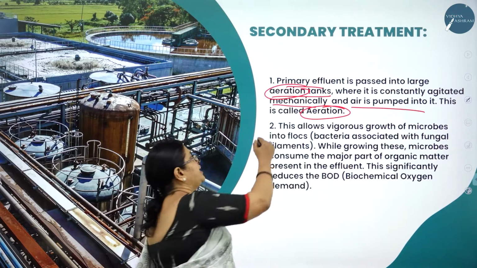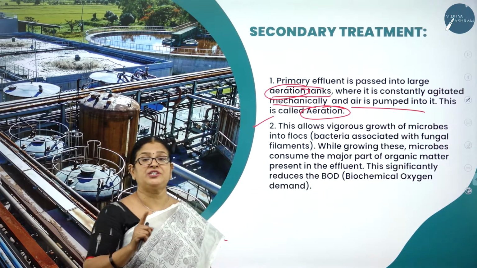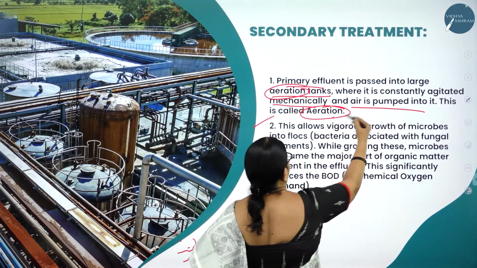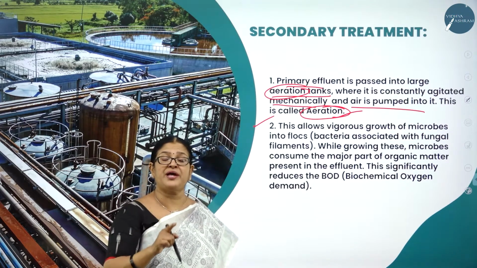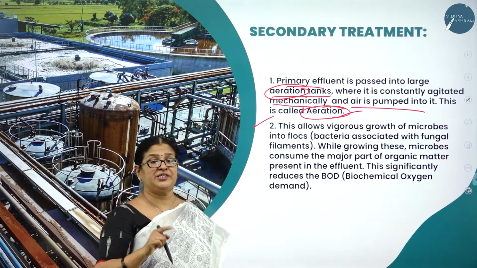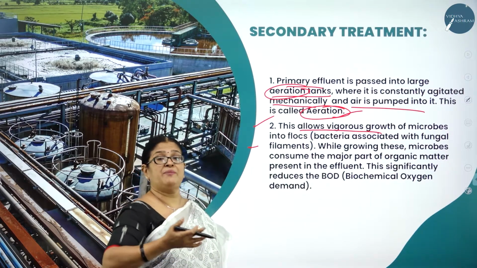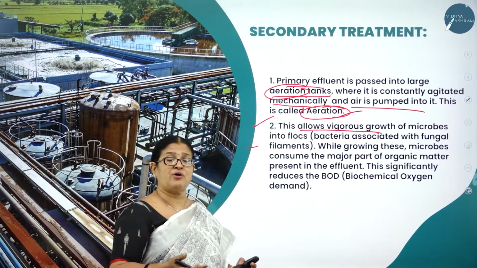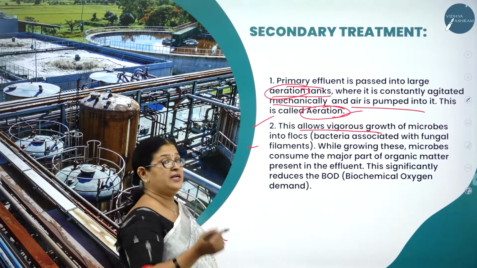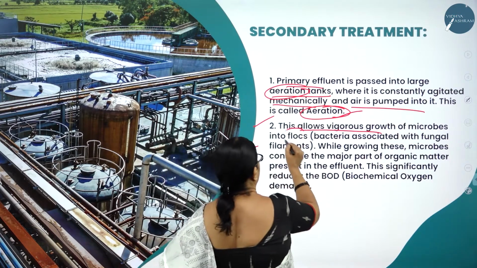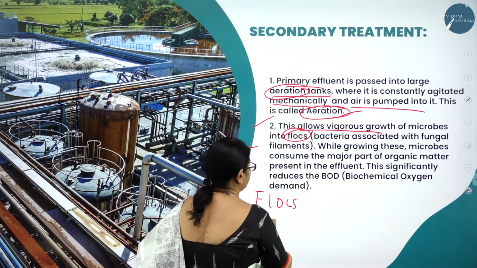This is called as what? Aeration. So very, very important. The primary effluent should be subjected to what? Aeration. Very important. And what is the necessity for aeration? Why should the primary effluent be subjected to aeration? Because the microbes will grow more. As you know, the organic matter is a very good medium for the growth of microbes, and thus microbes are called as what? Flocs. This is a very, very important term which is usually asked in the exam.